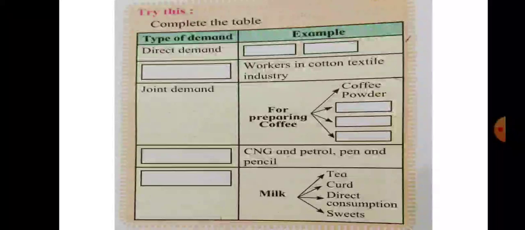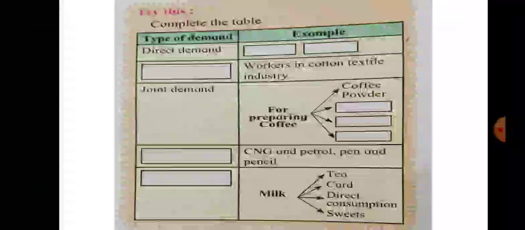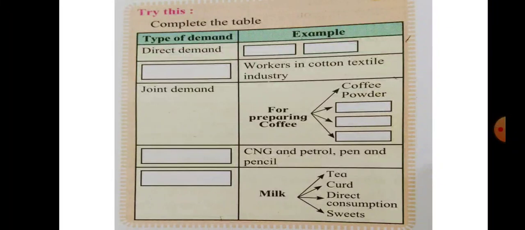In the third row they have given joint demand. They have given the type of demand, that is joint demand. And here they have given one example for preparing coffee. What is a joint demand? Joint demand is also known as complementary demand. When two or more commodities are demanded to satisfy a single human want, the demand for those commodities is known as complementary demand or joint demand. So here they have given one example for preparing coffee. What you need for preparing coffee? You need coffee powder, you need sugar, you need fuel, you need milk, etc. So you can write these names in the empty boxes here, in the example column.